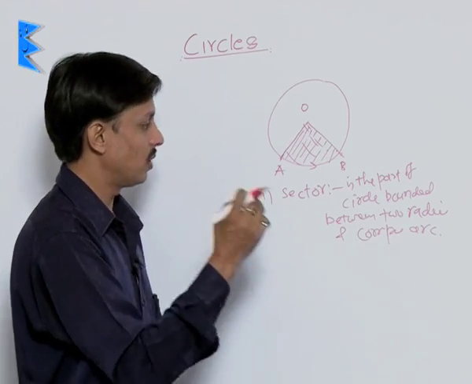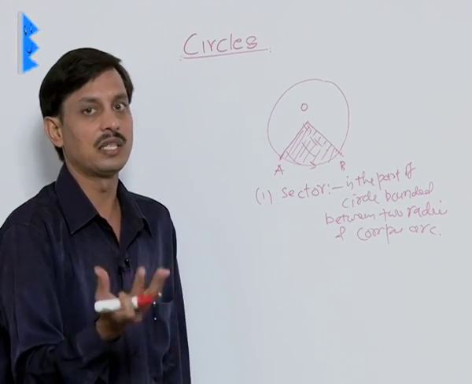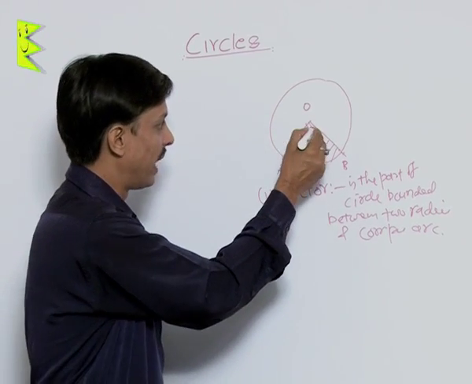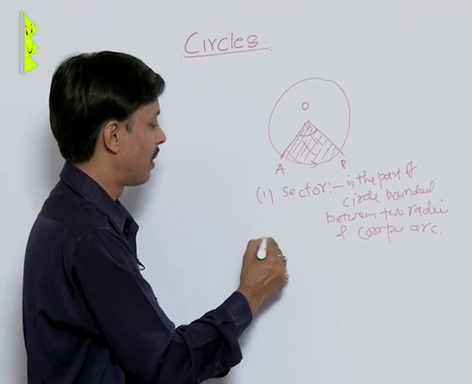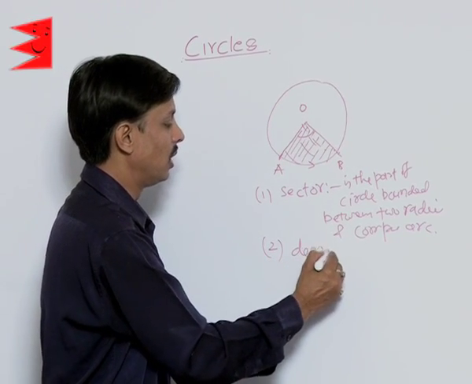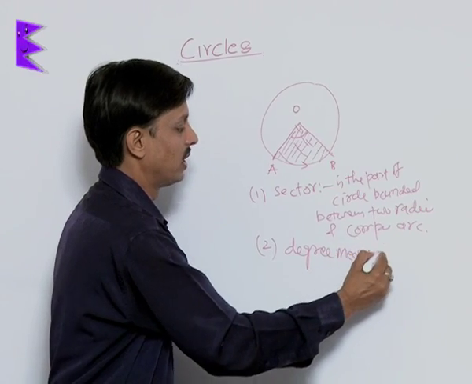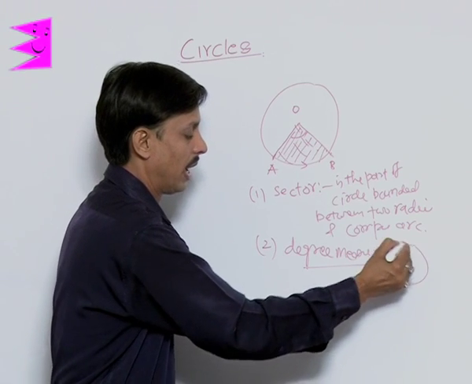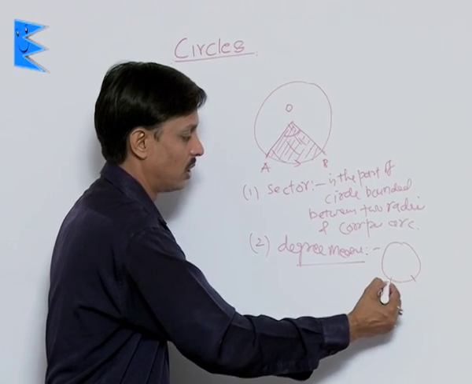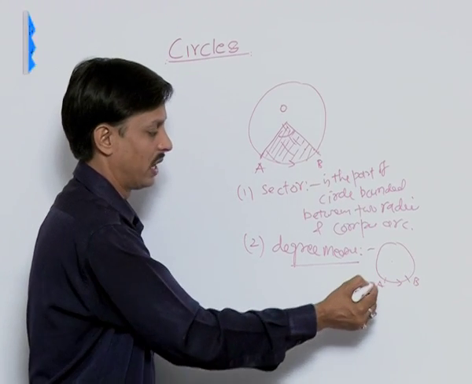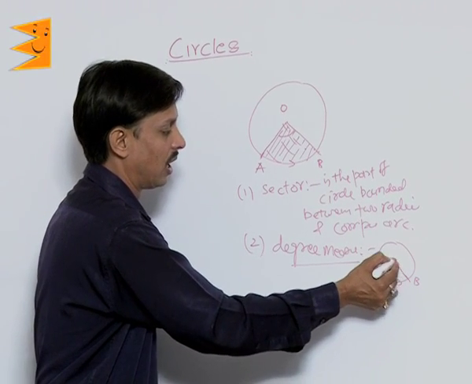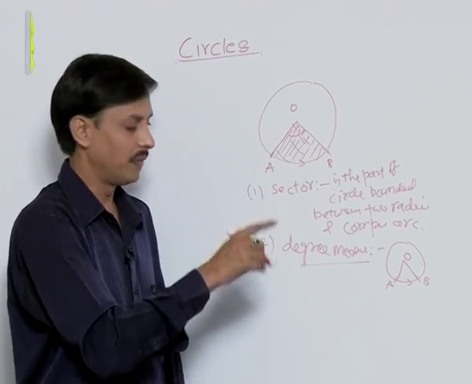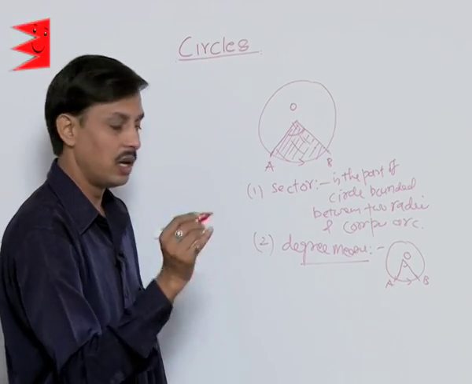Now there are two more things. Sectors are also major and minor, because here you find that there is an angle. So the second thing I am talking about is the degree measure. What is the degree measure? Basically, if you have a circle and an arc in the anti-clockwise direction, whatever angle is subtended at the center by the arc, that angle is known as the degree measure.